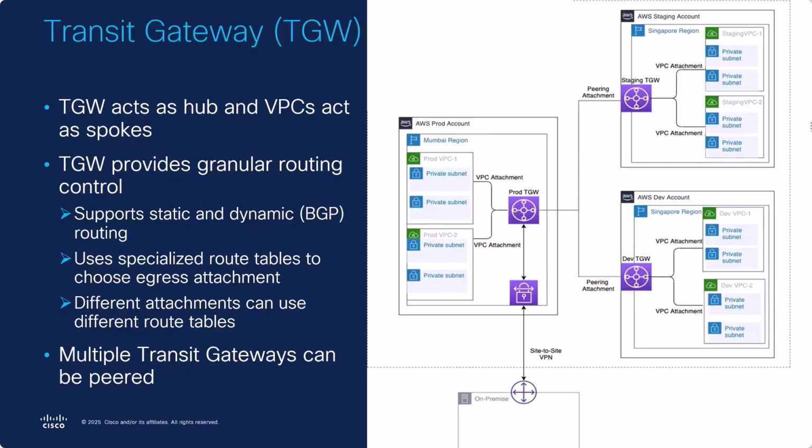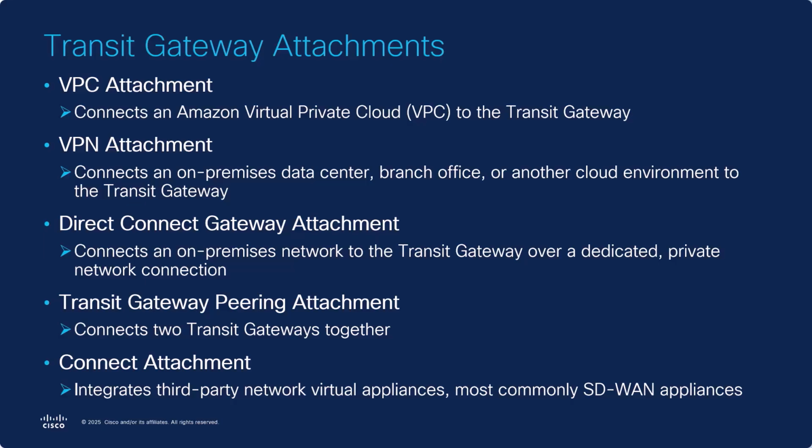Transit gateways provide granular routing control. It supports both static and dynamic routes and uses specialized route tables to choose egress attachments for traffic. The different attachments can use different transit gateway route tables. There are various types of transit gateway attachment.